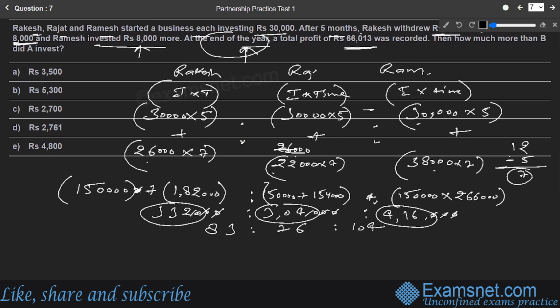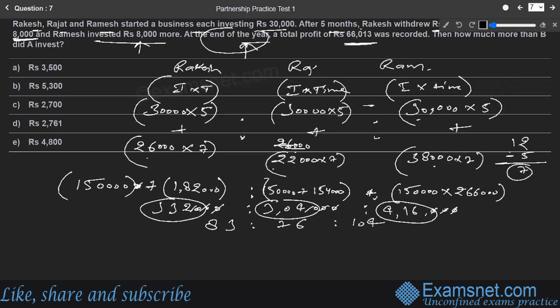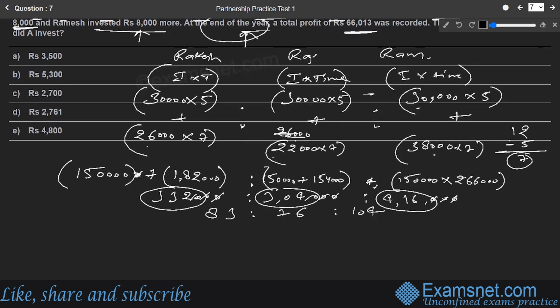Then they want to know how much more than B did A invest? This is what they want to know. So we can find out everybody's share, then we can subtract also. So let us find out everybody's share. The share of the first part is to be calculated. The share of Rakesh. Share of Rakesh will be what?